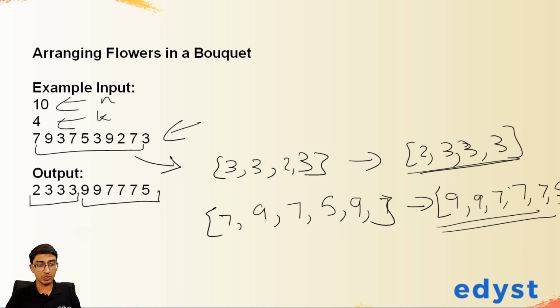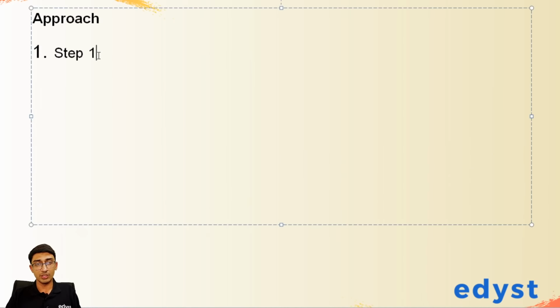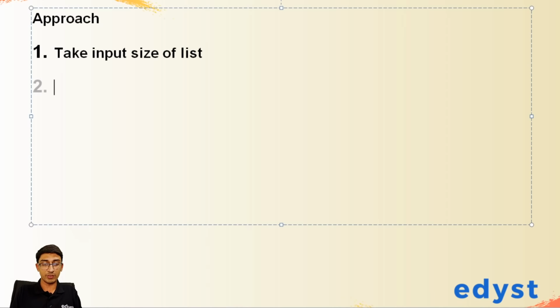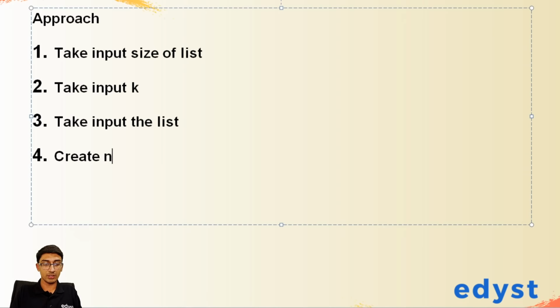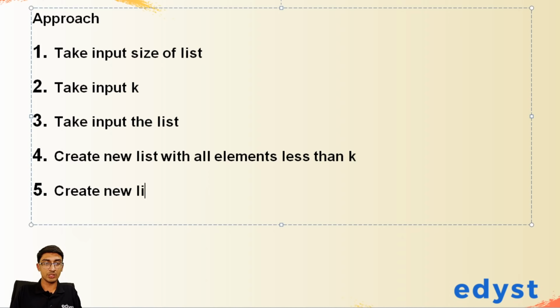So let's write down the approach that we're going to follow, and this one we'll do in Python. Take input size of list. After taking input the size of list, take input k, and then take input the list. Then create a new list with all elements less than k, and create a new list with all elements greater than k.